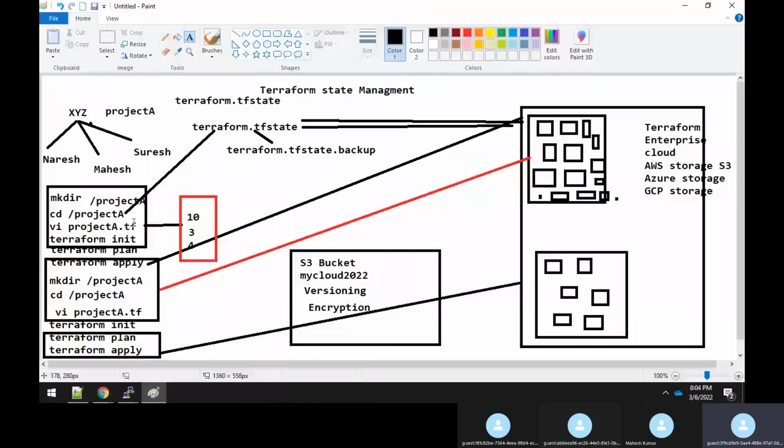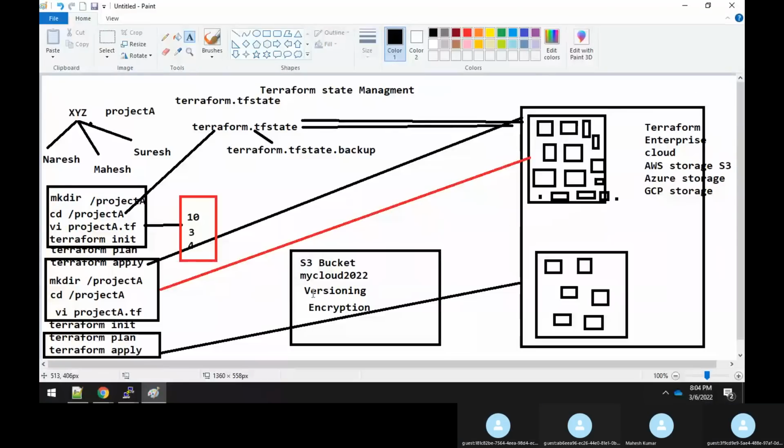And when Mahesh wants to work on it, Naresh has to share those files, and it was very difficult. Hence, we came up with some common shared drive. So there is a problem of maintaining the tf state files in the local drive itself. That itself was an issue in the first place. Correct? Do you agree with me, sir? Do you have any doubts till here? Are you able to understand what I'm saying?